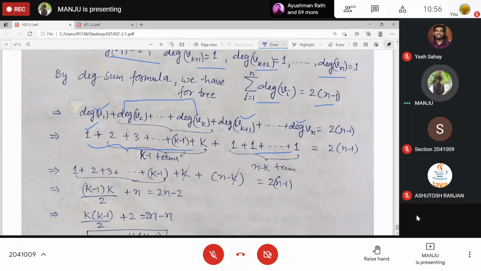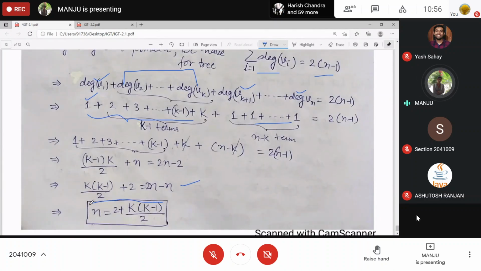You can add it there itself only, or you can just take up to k minus 1, because this is again n minus k, so k and k cancel. We have got n minus n on the right hand side and plus 2 on the left hand side. So what do we get? n is equal to 2 plus k into k minus 1 by 2.